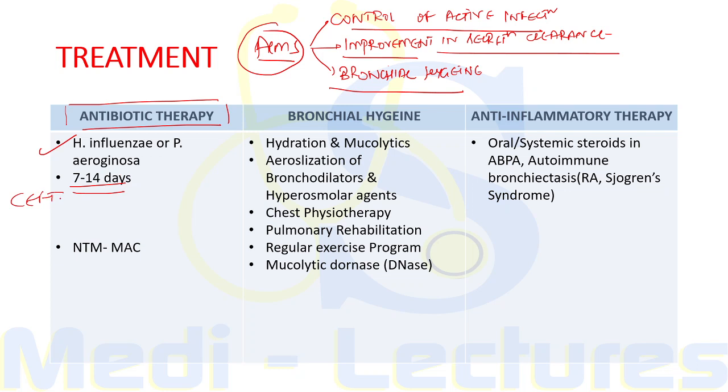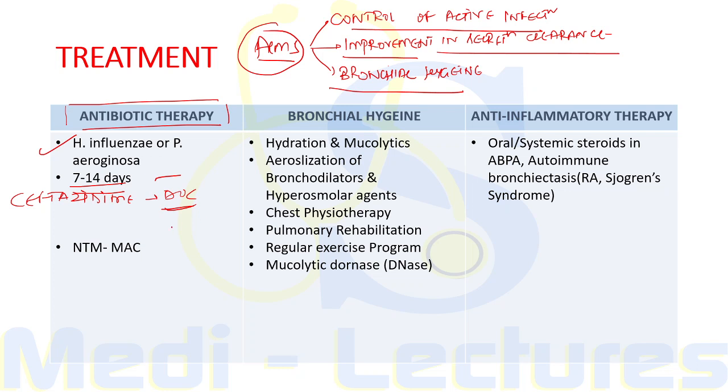Now a very important drug is ceftazidime, which is considered the drug of choice for bronchiectasis because this will cover the most common organisms which are responsible for the exacerbation.